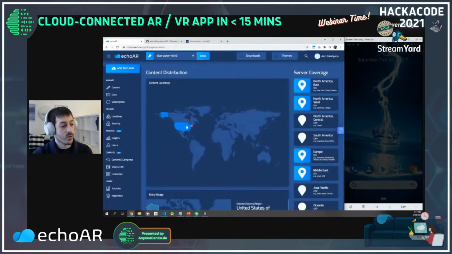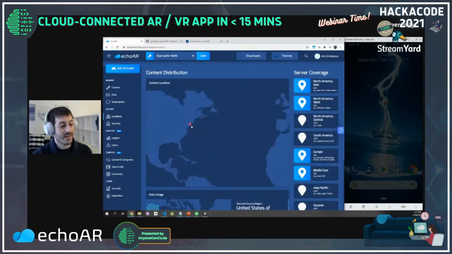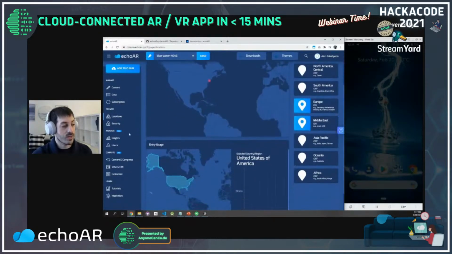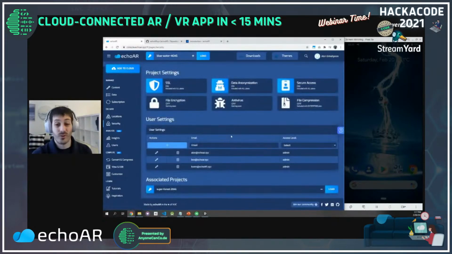The location page is really cool, shows you distribution of content. Remember, we added that fox in New York. You can monitor the servers that are supporting your application and the distribution of content. The security page is really cool. If you're working as a team, you can add people to your project, so they'll be able to contribute and manage the same content as you do.